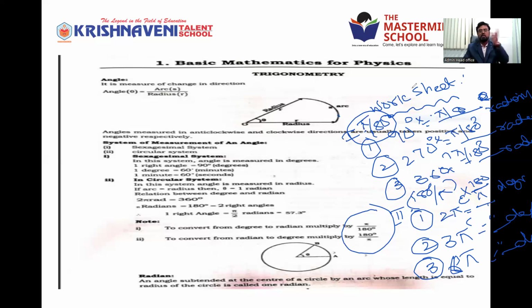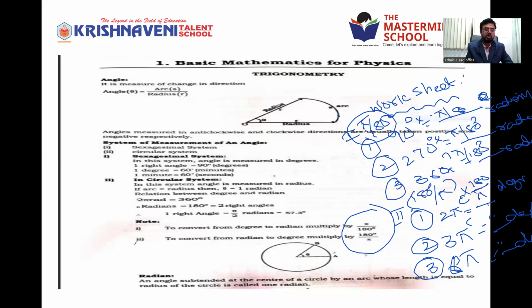So these 2 are not independent. One can be converted into the other, like degree Celsius and Fahrenheit temperature, or meter and centimeter. Every unit can be convertible. Similarly, radians and degrees also can be convertible. So how do you convert? Simple way. The very important point is this note.